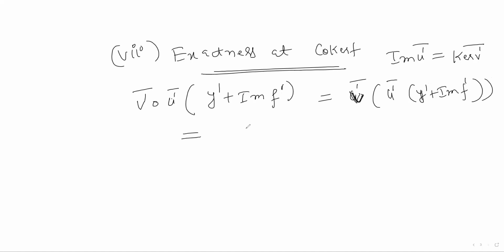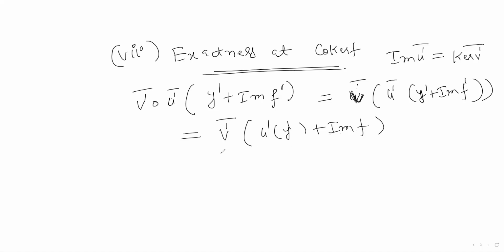Now by definition of this mapping u dash bar, it is v dash bar of u dash y dash plus image of f.